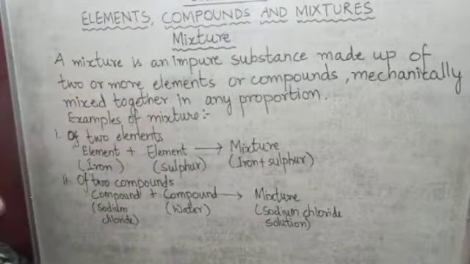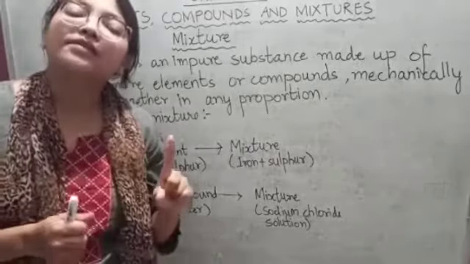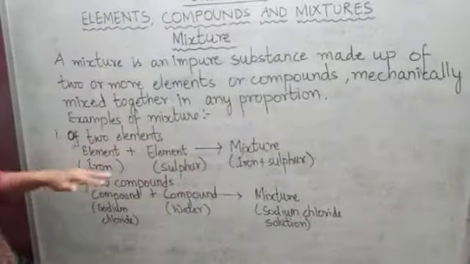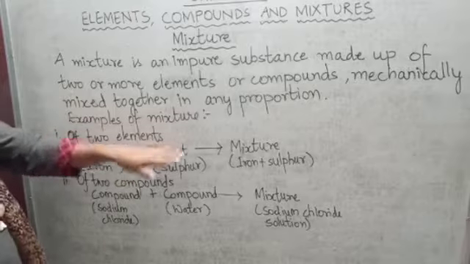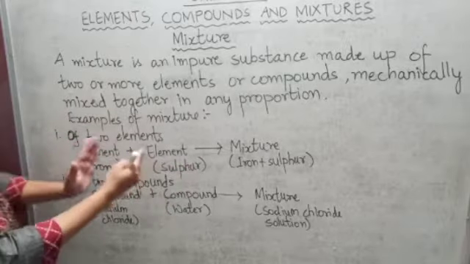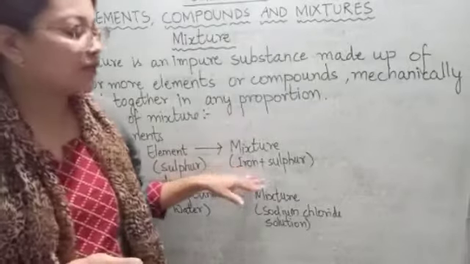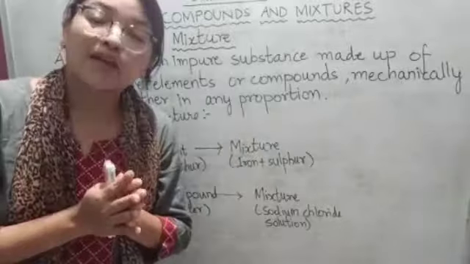The first one is of two elements. When one element mixes with a second element, then it forms a mixture. How? See here, when the element iron mixes with another element, sulfur, then it forms a mixture of iron and sulfur. And the mixture of iron and sulfur can be separated by a physical method.